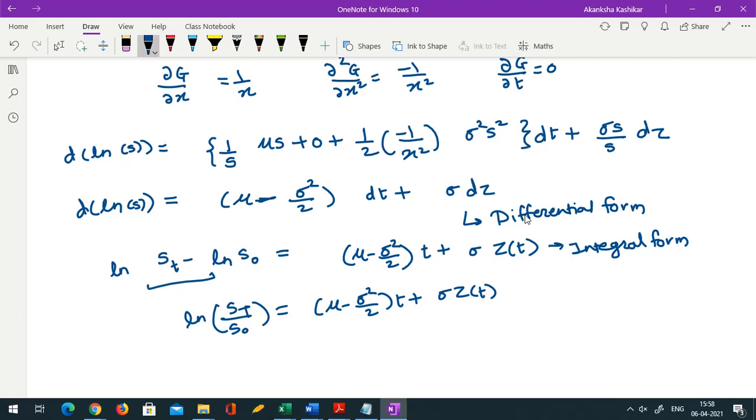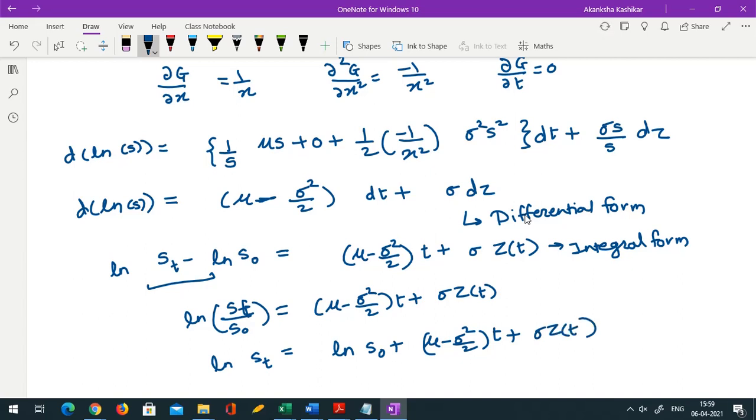Okay, so if I consider S(t) by S(0) as a return, I do have some equation for it, or I can rearrange in other way. I can write ln of S(t) as ln of S(0) plus mu minus sigma square by 2 times t plus sigma Z(t).